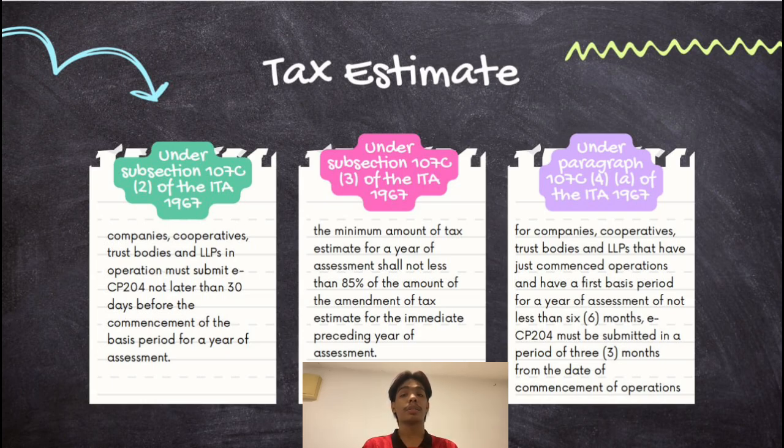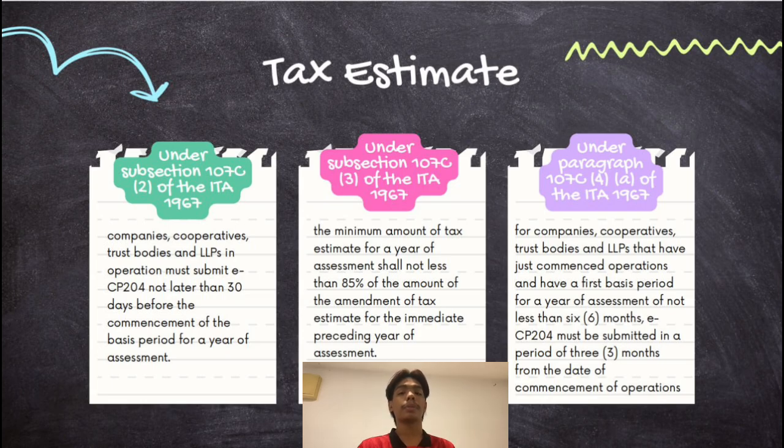Under subsection 107C(3) of the ITA 1967, the minimum amount of the estimate for a year of assessment shall not be less than 85% of the amount of the amended tax estimate for the immediately preceding year of assessment.